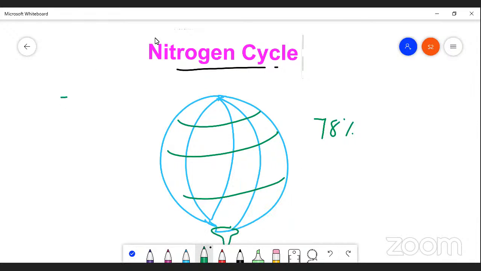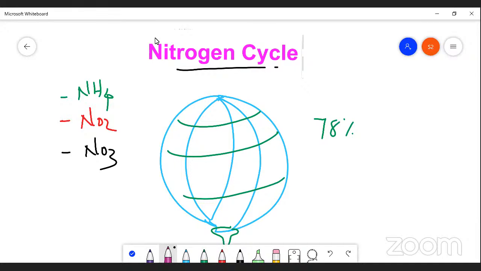They are the first category: ammonia and nitrite, NO2, and NO3, nitrate. And atmospheric nitrogen is also available in the form of salt.